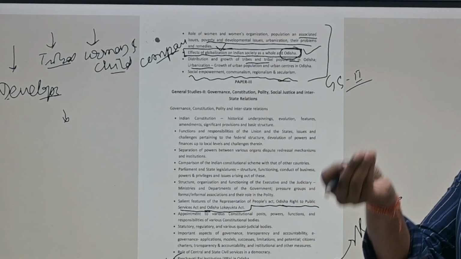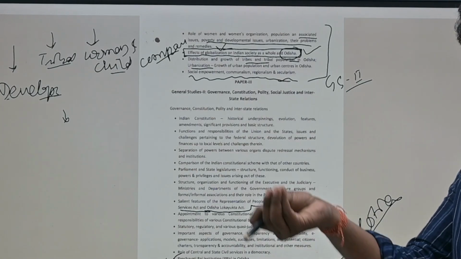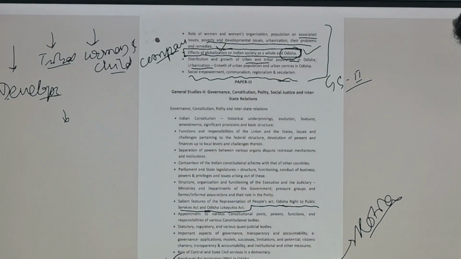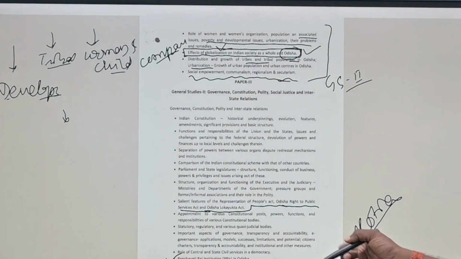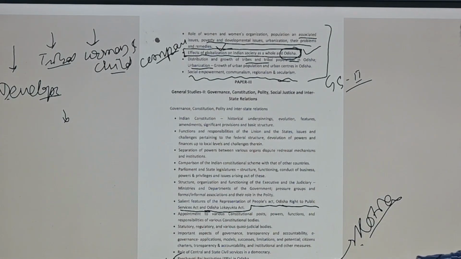So creation of the state of Odisha is important. Creation of the state of Andhra Pradesh is important. Next one is Chhattisgarh. I will be having some videos on this Kotia issue. Then Chhattisgarh, the Mahanadi river dispute, water barrage manipulation.